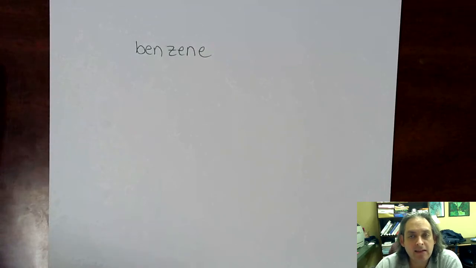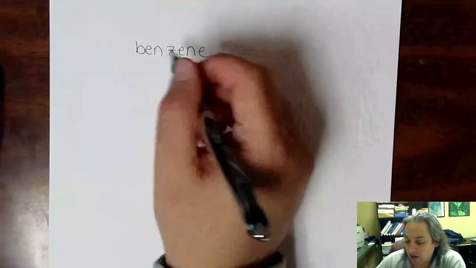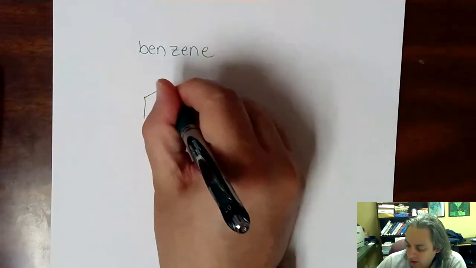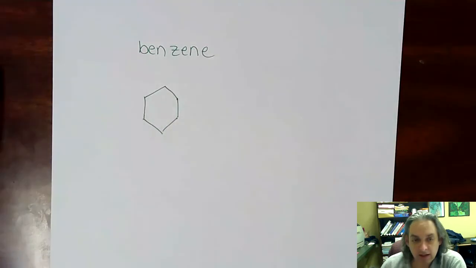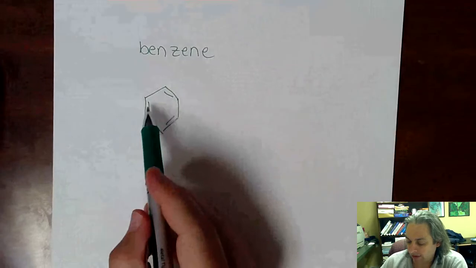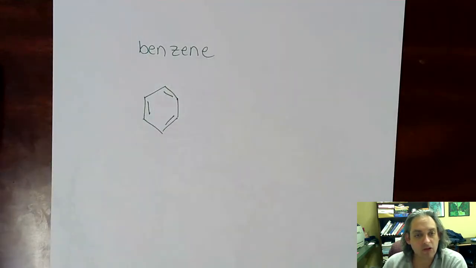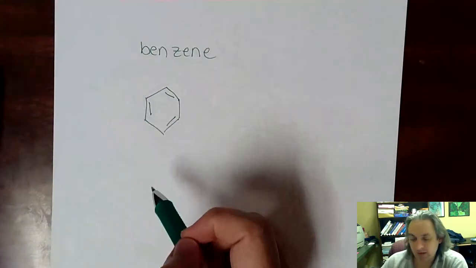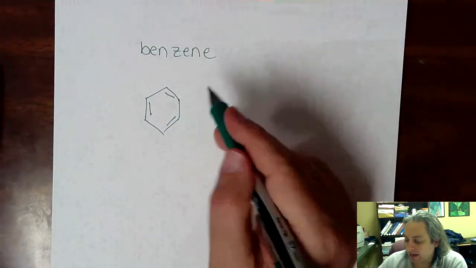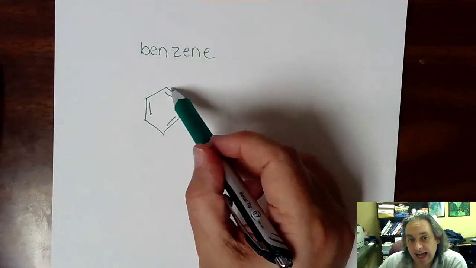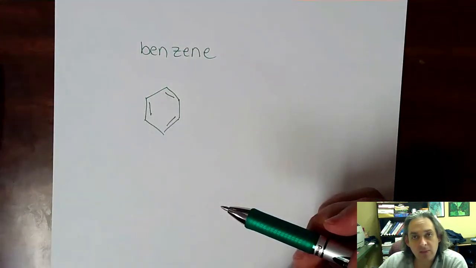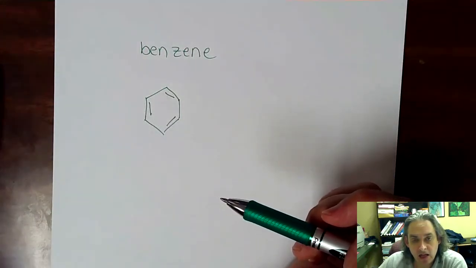Benzene is a 6-membered ring, and all aromatic hydrocarbons have a 6-membered ring with alternating double and single bonds. So here's our 6-membered ring, and then we're going to alternate the double and single bond. So we have a double, single, double, single, double, single bond for each one of the carbon-carbon bonds. This is the simplest aromatic compound, which is benzene. So any compound that has a 6-membered ring with alternating double bonds is an aromatic compound.